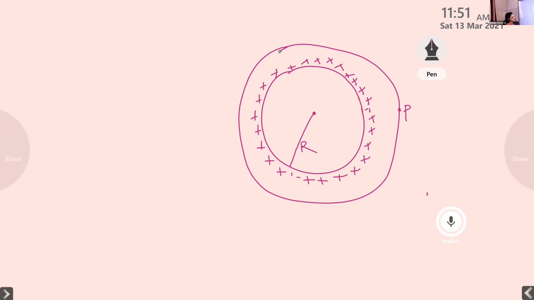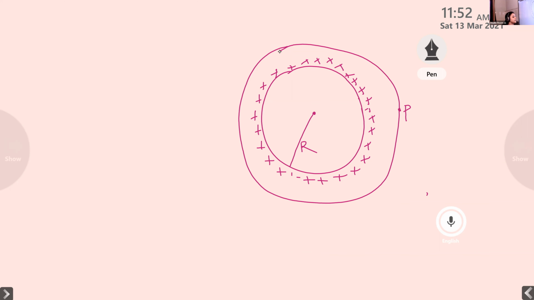Okay. I wanted to draw a sphere. It is just like this shape. You just imagine it's a sphere. So in order to find the electric field intensity, we are considering a point P. And we can calculate the electric field intensity at the point P by applying Gauss's law. To apply Gauss's law, we want a Gaussian surface. The Gaussian surface is a surface that encloses the point P.